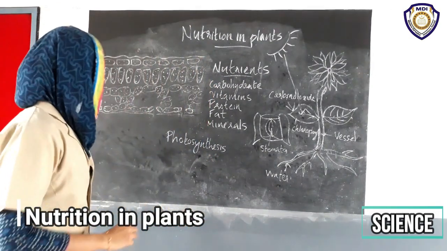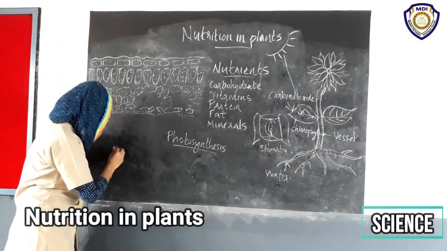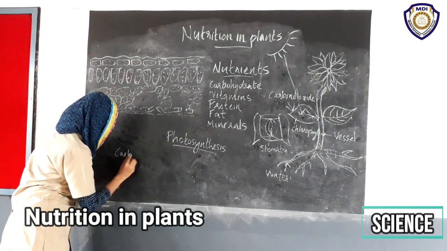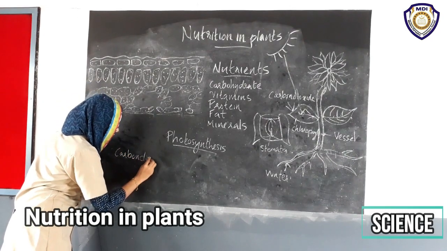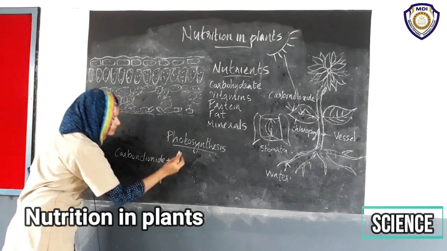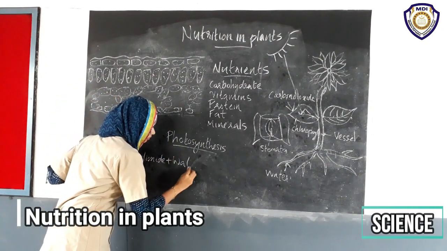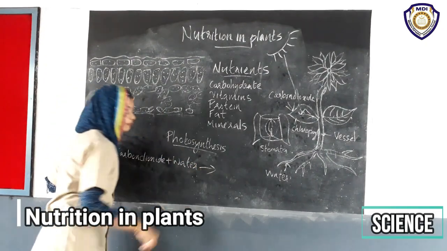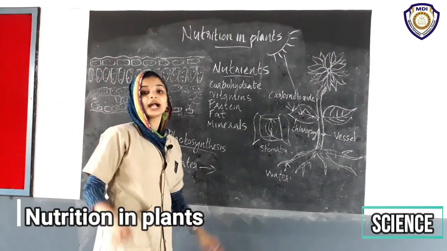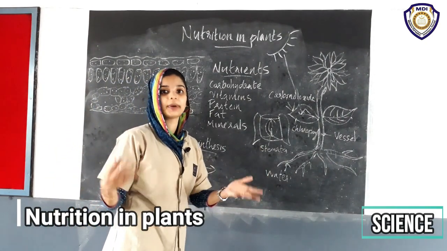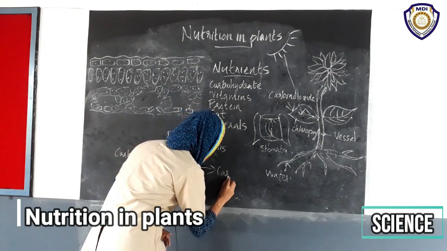Let us recall photosynthesis. What are the raw materials that we add? Carbon dioxide plus water. Then we get the food called carbohydrate. Carbohydrate is the food prepared by the plants.